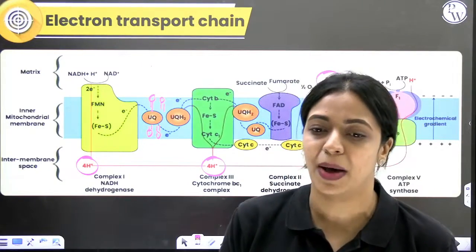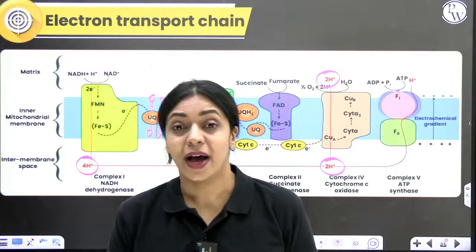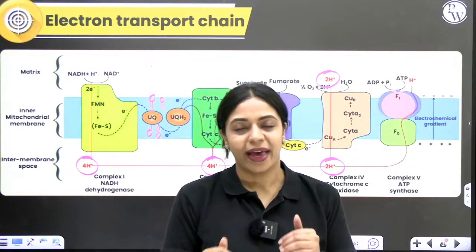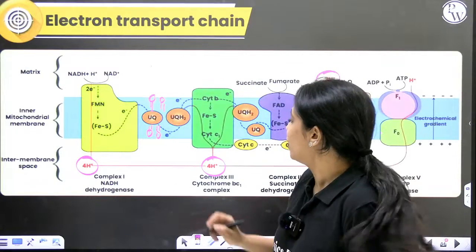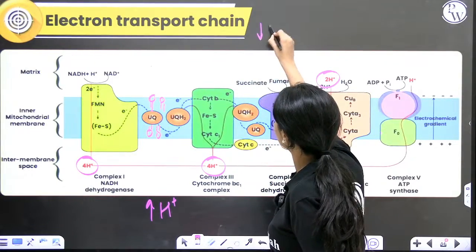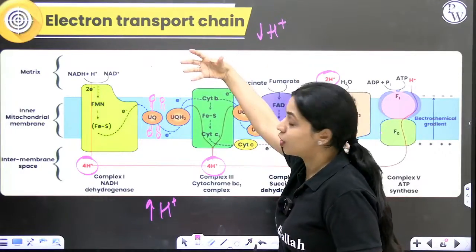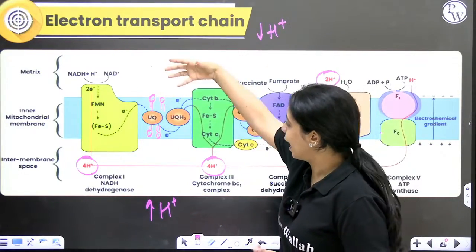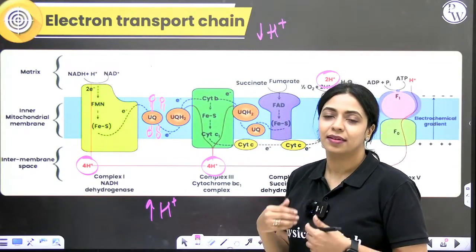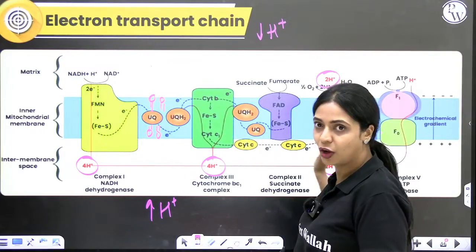Why am I saying pump, pump, pump here? Why am I not saying generally transport? Why I am saying pump is because pump is a type of active transport where you already have more protons here. The concentration of protons is already greater compared to here. Despite that, more protons are making use of energy and pumping it from this side to this side. Why is it happening that way? Because we need energy for ATP synthesis. As we move on, you'll understand.